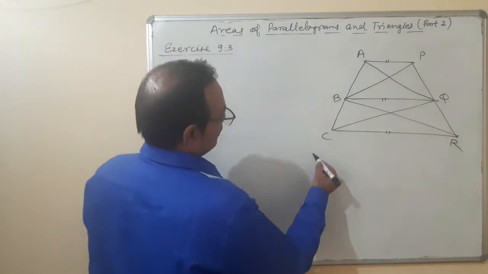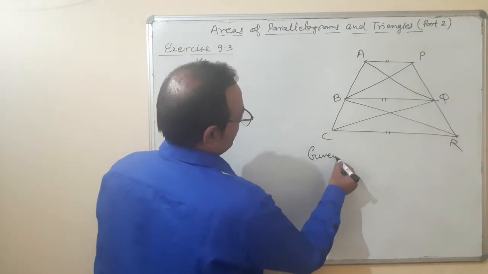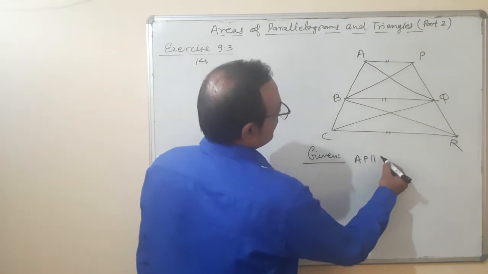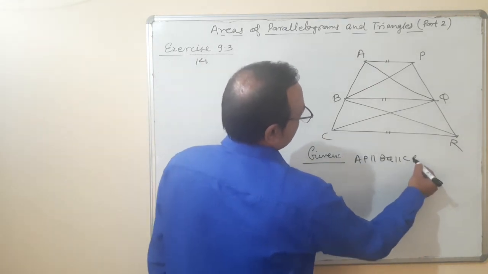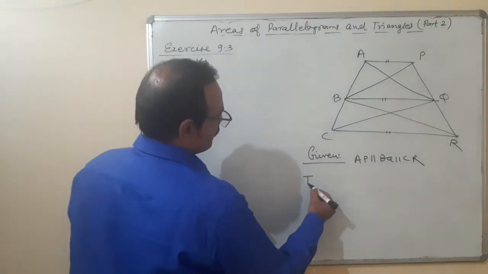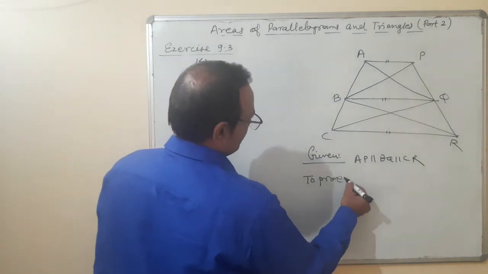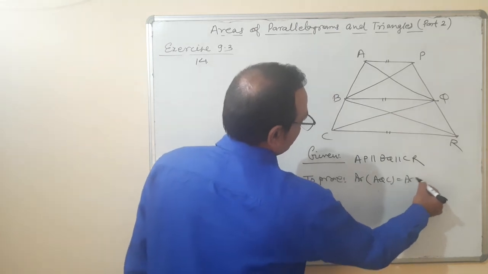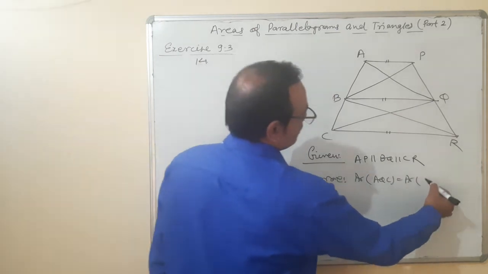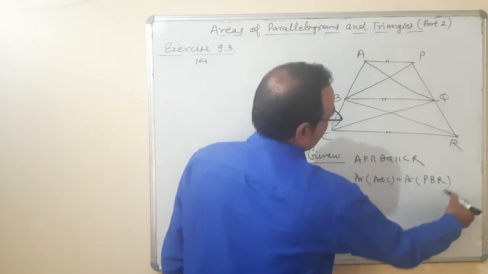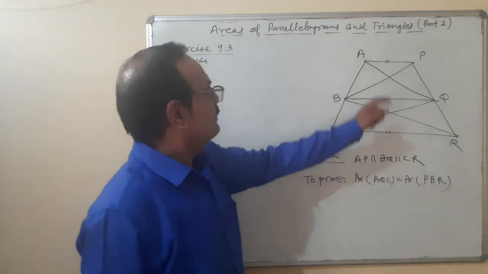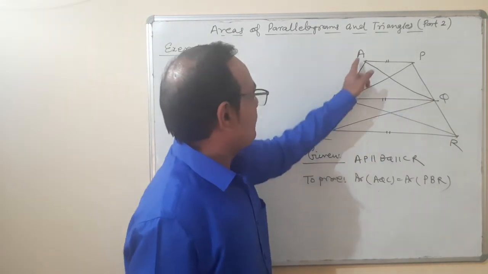Given: AP is parallel to BQ is parallel to CR. To prove: area of AQC is equal to area of PBR.